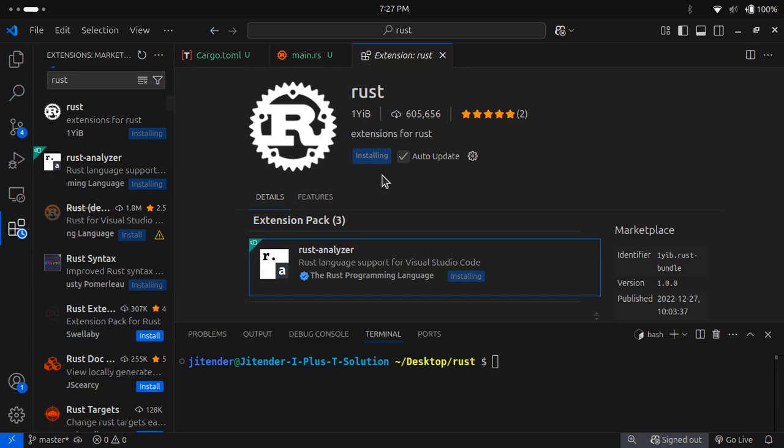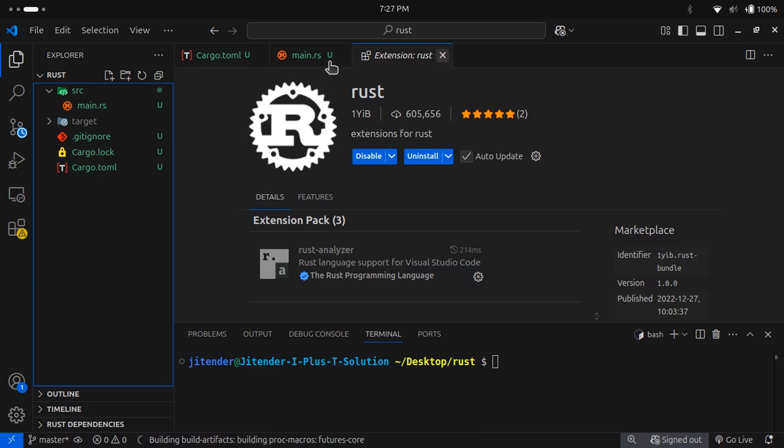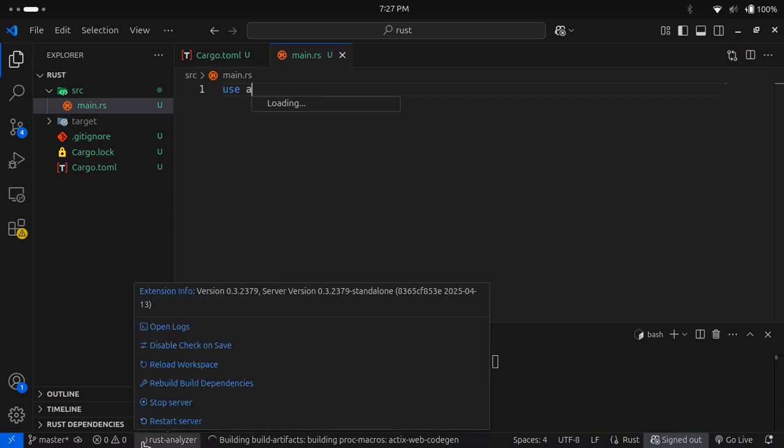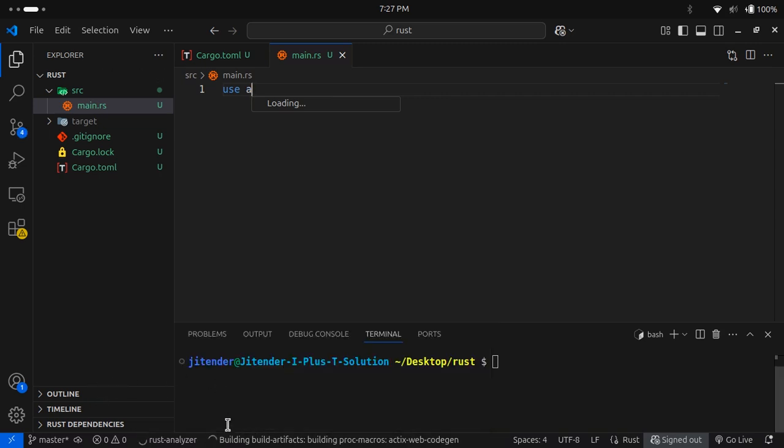Okay, it is installed, and now if I come inside my main file, I write use actix_web. Am I getting any suggestions? Let's wait till it loads the data. As you can see at the bottom, rust-analyzer is running, and after that it builds the artifacts for us. Till then we can write it on our own.